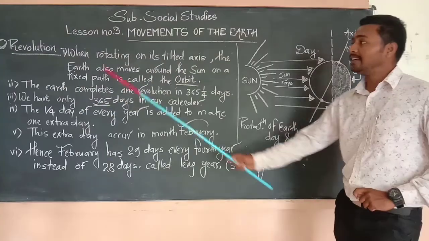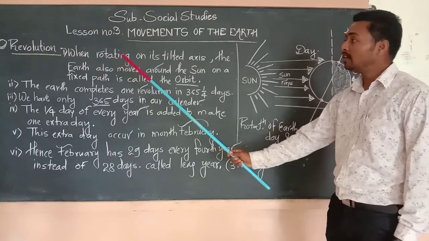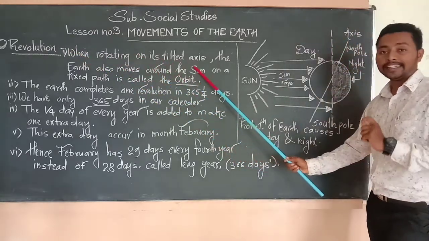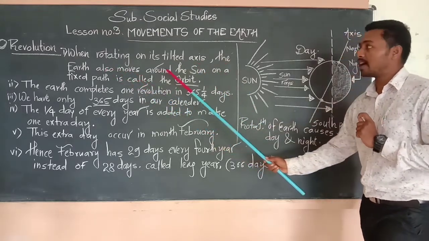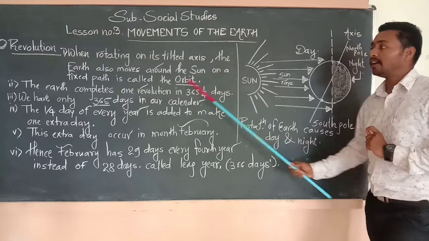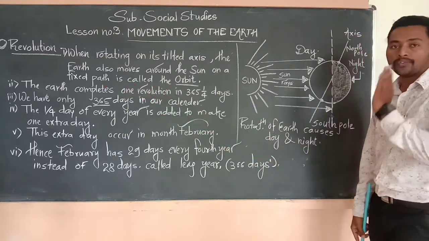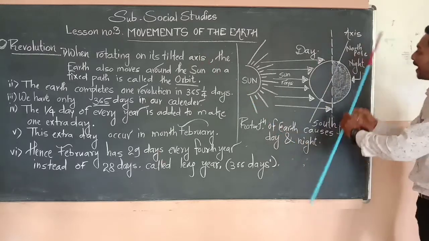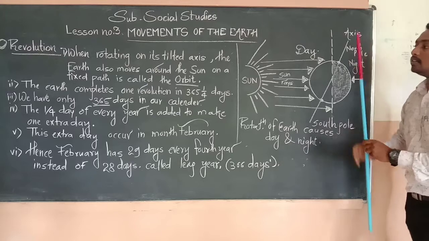So next point, revolution. What is a revolution? When rotating on its tilted axis, the earth also moves around the sun on a fixed path, which is called the orbit. This is the tilted axis of the earth.